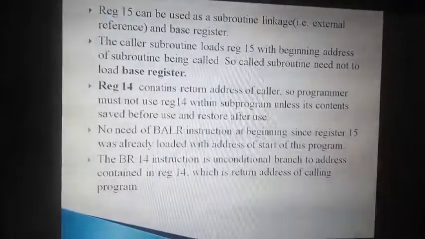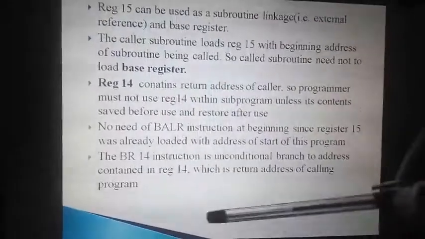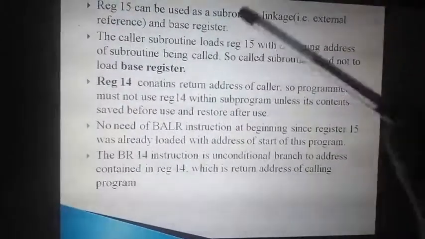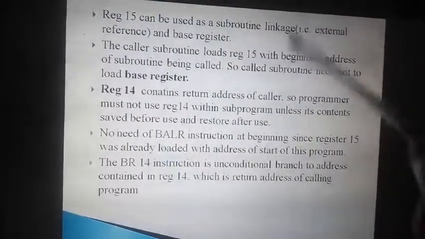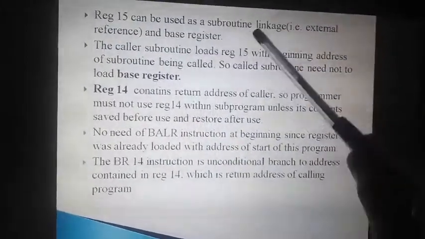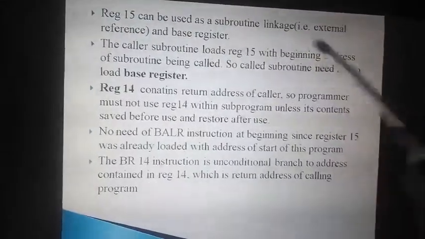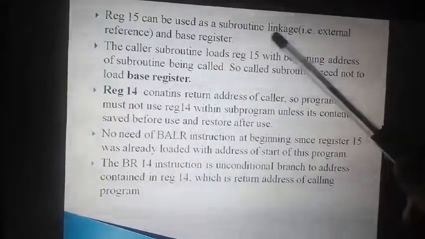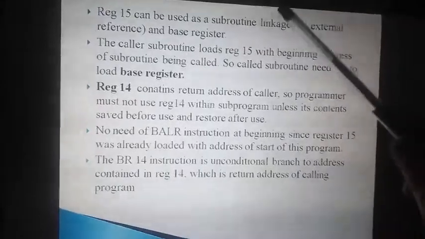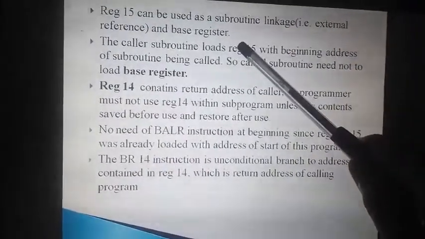Yeah. So this is what register 15 is used for, linking. Register 15 holds a base address which helps me jump to the subroutine function. So it helps for the linkage, the external reference. It is used as a subroutine linkage as well as a base. Both we use. Base means it starts from the start line, and it also helps to jump to that statement, right? So it is used for the subroutine linking, in the linkage as well as a base.